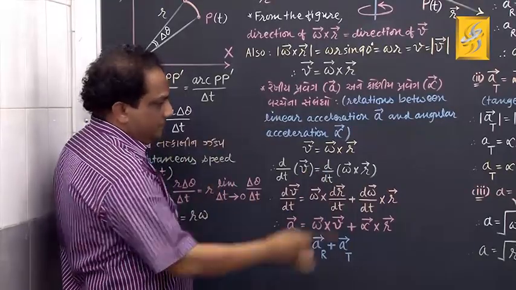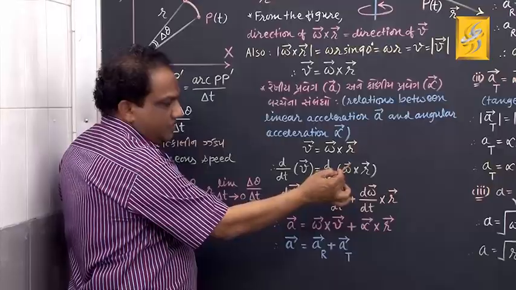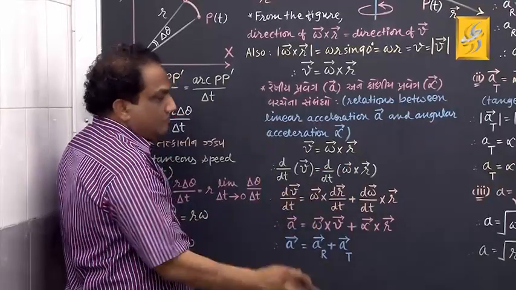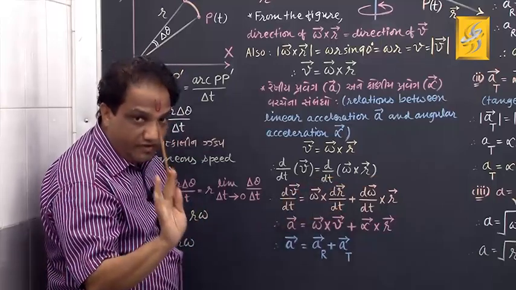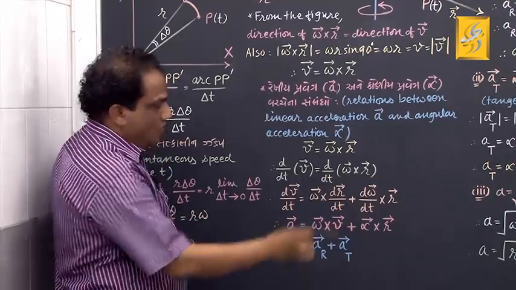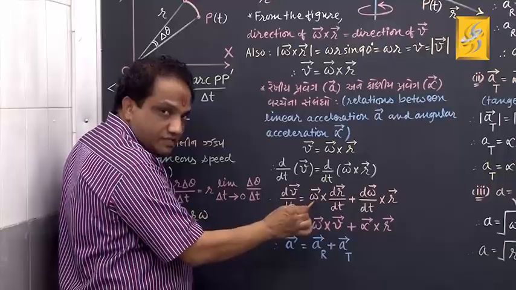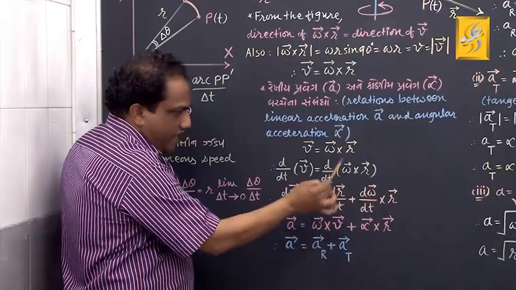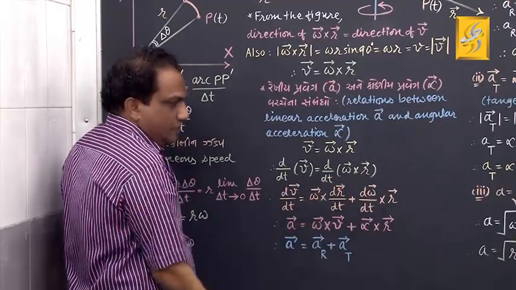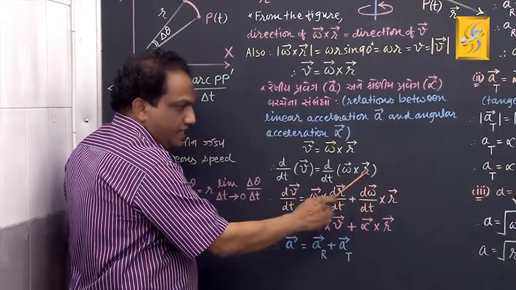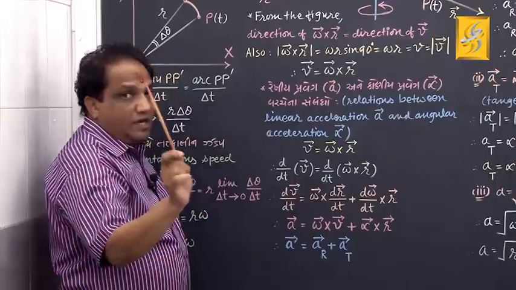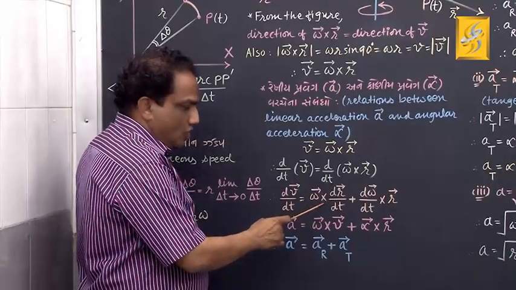The rule is the derivative of a vector product. You must take it this way: first vector as it is, cross product with the derivative of the second vector, plus the derivative of the first vector cross product with the second vector. Never say into, say cross product.